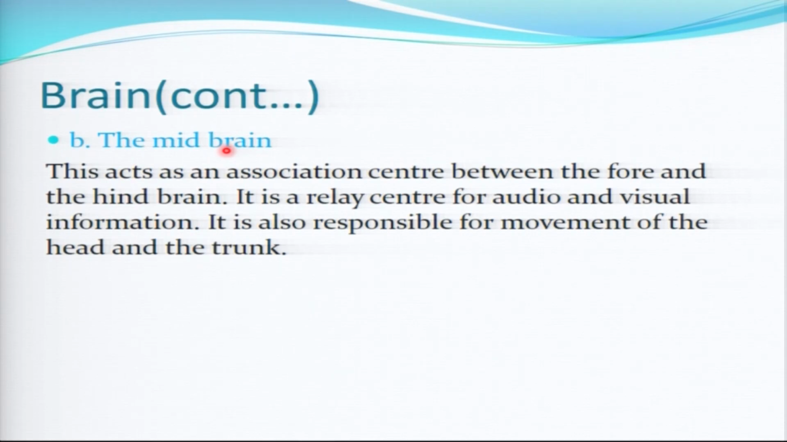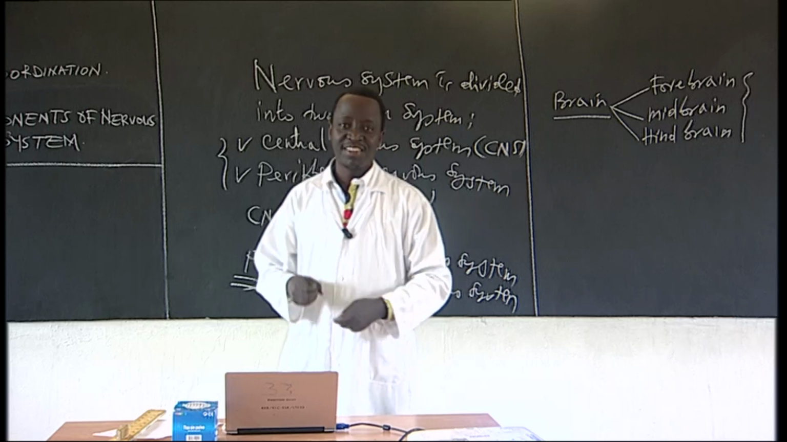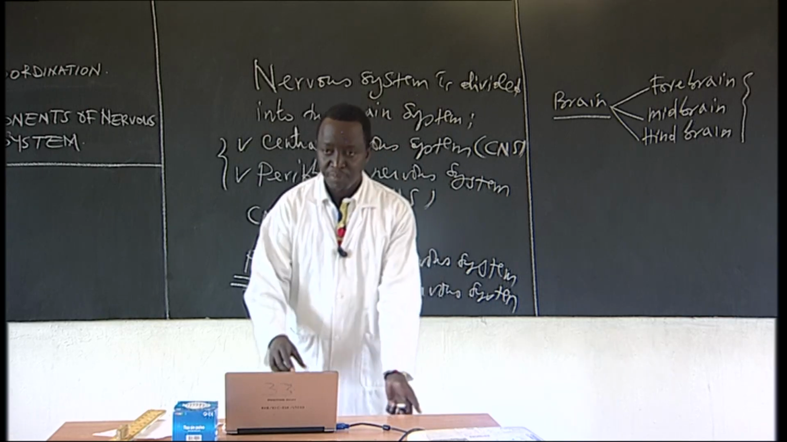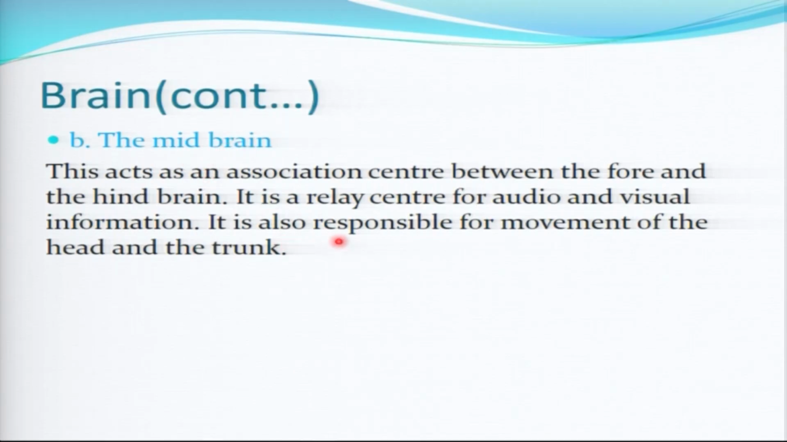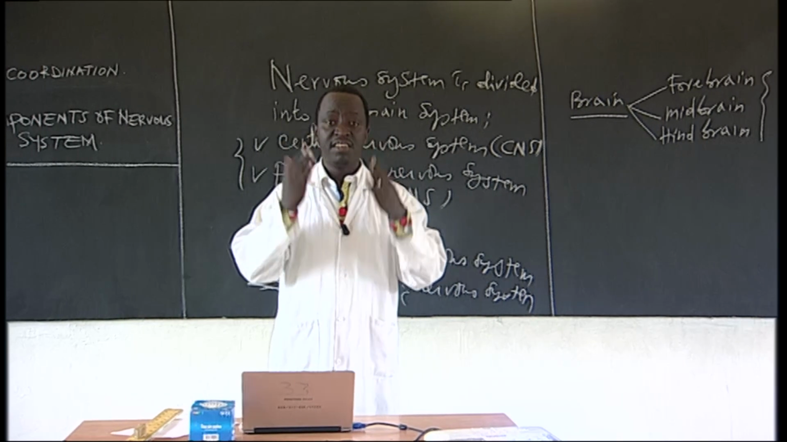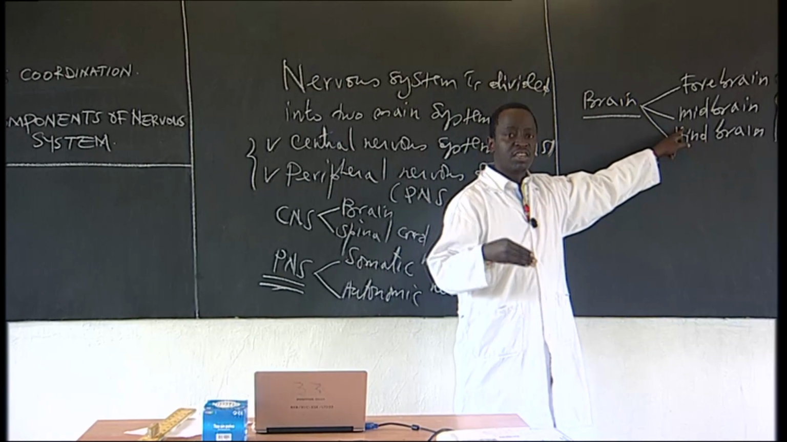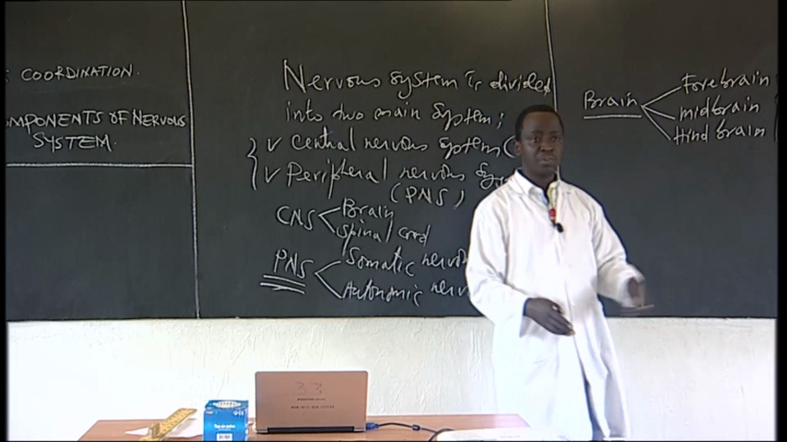We have another part, which is the midbrain. It is in the middle because it's situated between the forebrain and the hindbrain. Are you getting this? So now, what happens in the midbrain? It is the center of audio and visual information. Audio, to hear, and to see. This activity is going to be controlled by the midbrain because it's situated between the forebrain and the hindbrain.